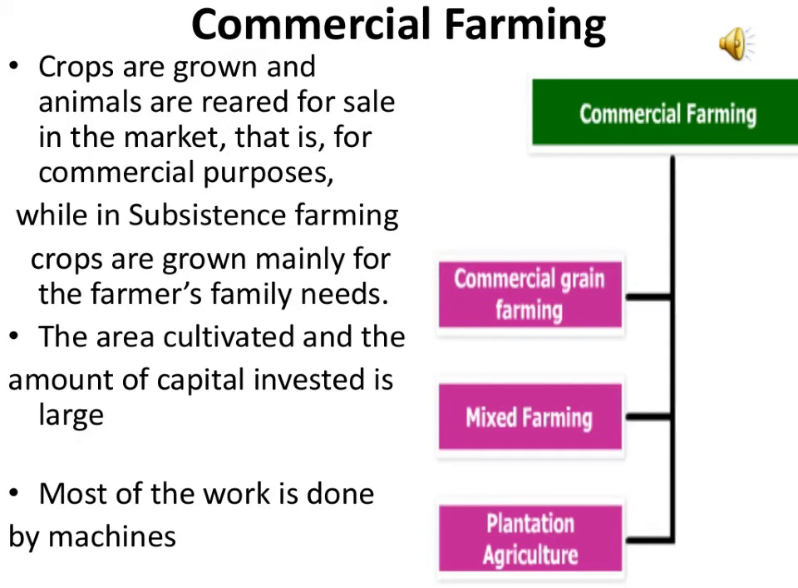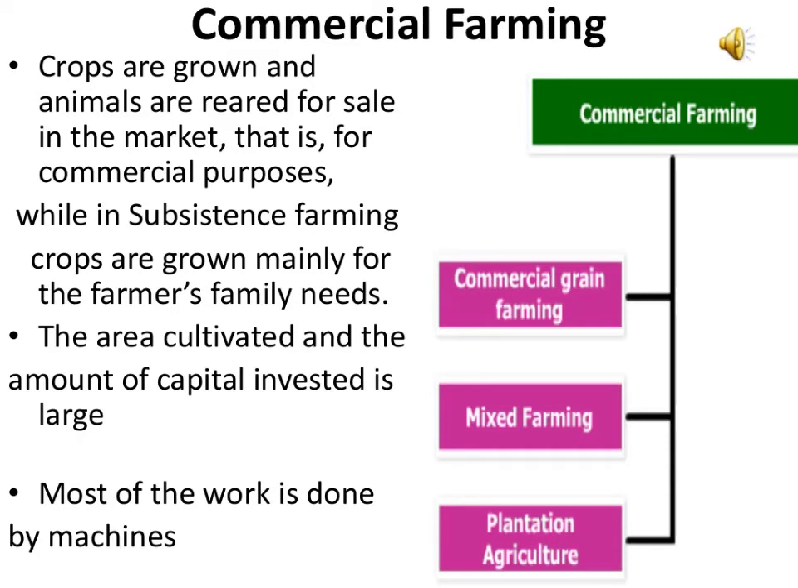It is done on huge plots of land. Modern techniques and tools are used in this farming. Both cash and food crops are grown in commercial farming. Further, this farming is divided into three types, that is commercial grain farming, mixed farming and plantation.